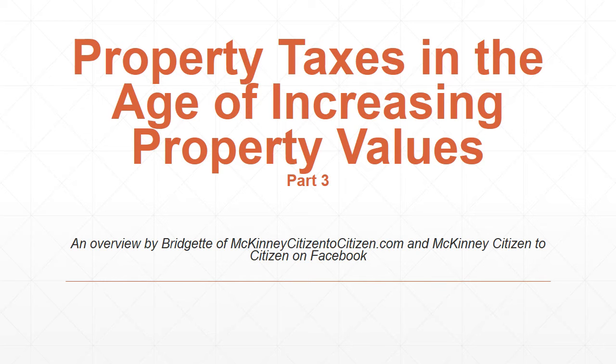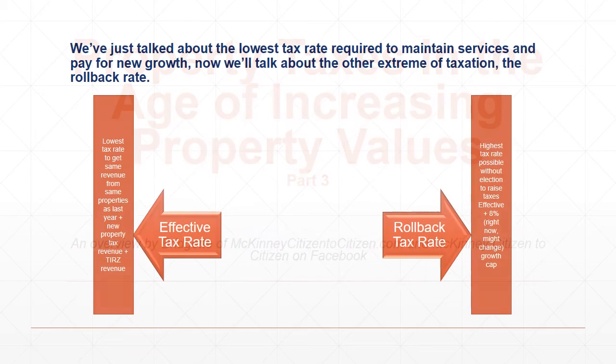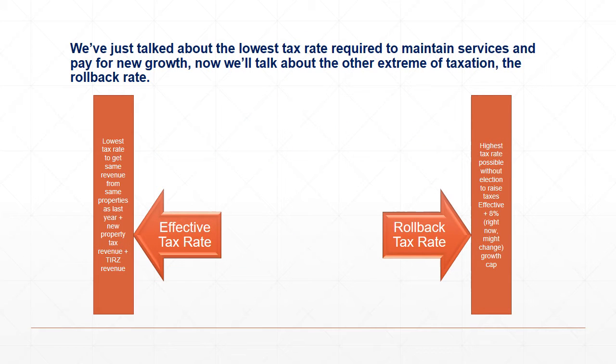This is the final part of property taxes in the age of increasing property values. In the last two, we discussed how appraisal values are capped by the state at 10% growth a year. And on the taxing entity side, we discussed the effective tax rate. That would be the tax rate that the city would adopt to get the same revenue from the same properties as last year, but that it doesn't include new property tax revenue or TERS revenue.